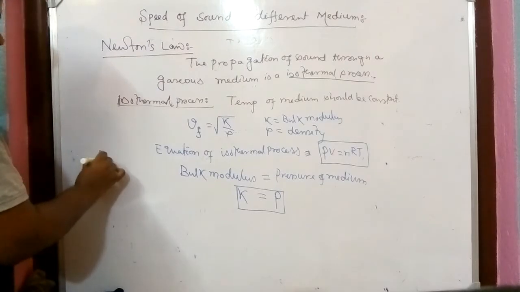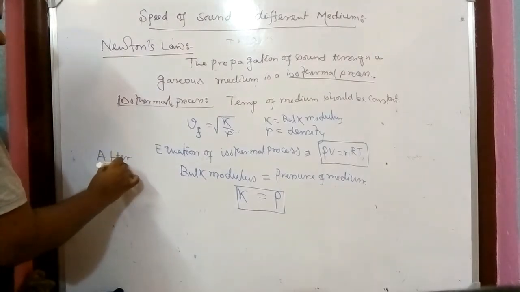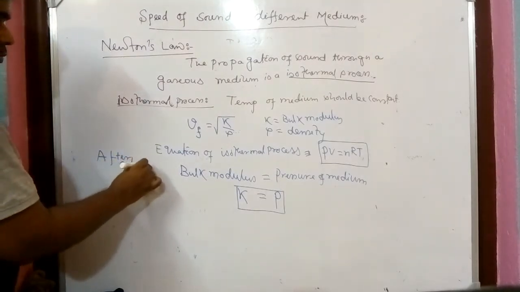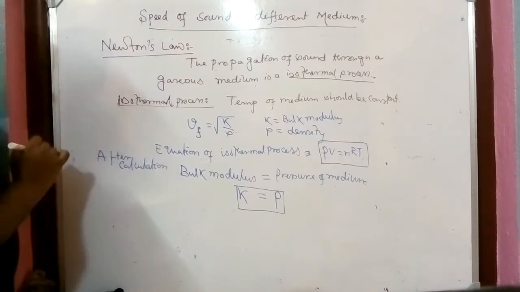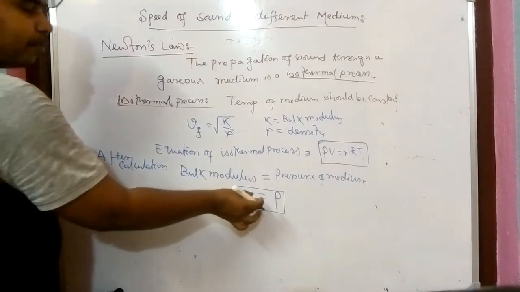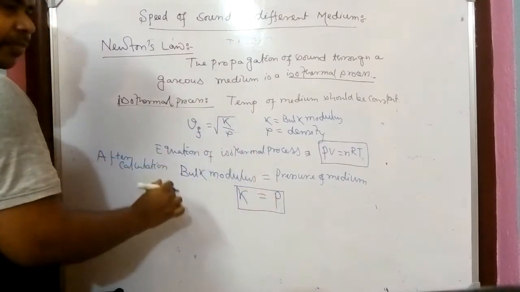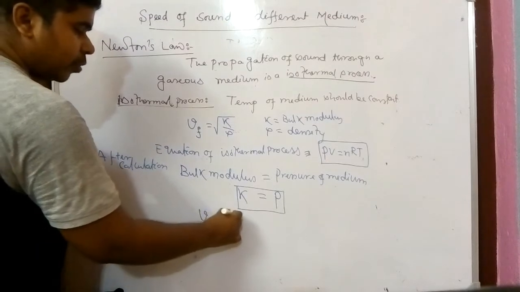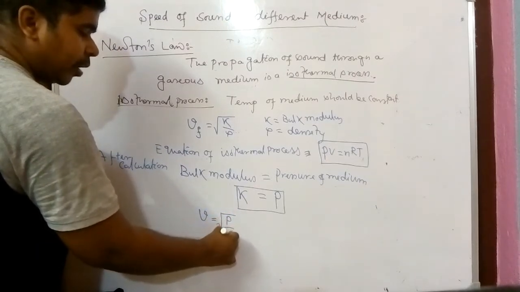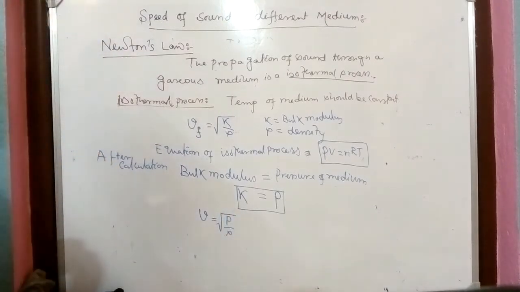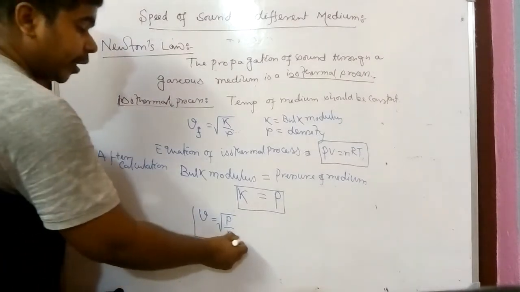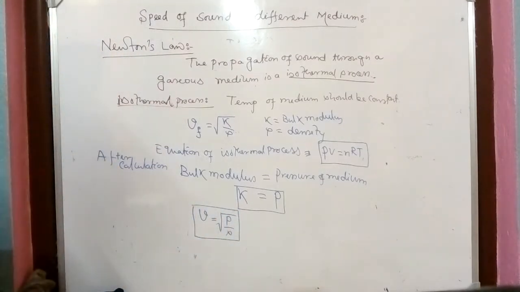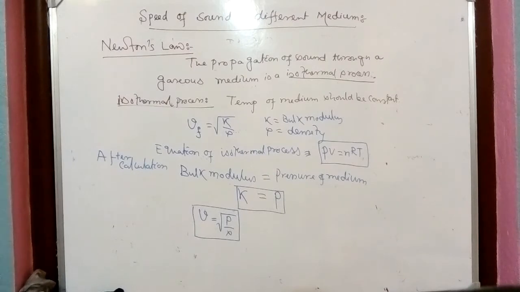We can write here after calculation. Okay, so if I replace K with P, then what will we get? Now V, that means the velocity of sound through gas, will be root over of P by rho, that is pressure by density. That is the value taken by the great scientist Newton.